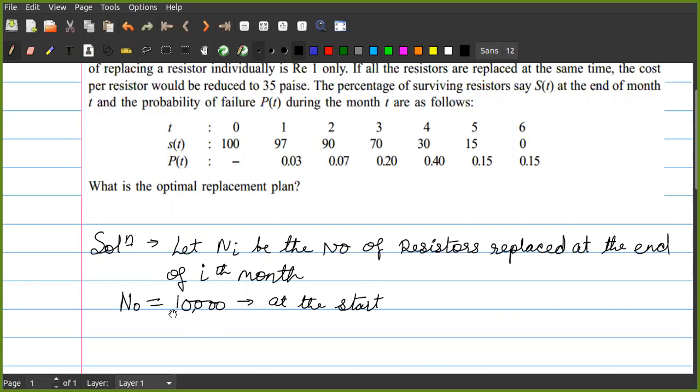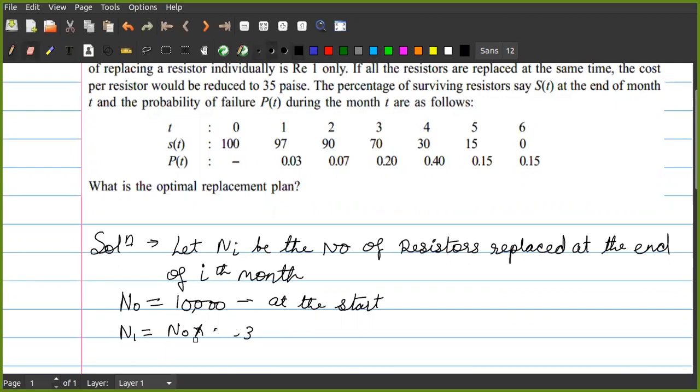Then what will be N1? N1 will be equal to N0 into the chance of failure, that is 0.03.